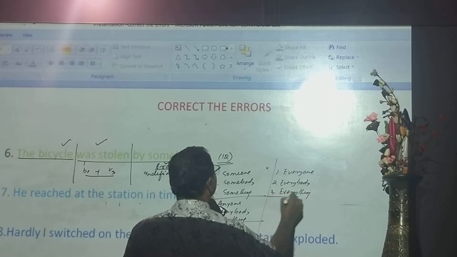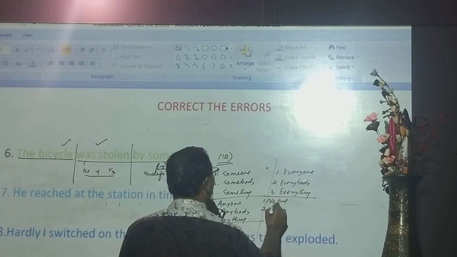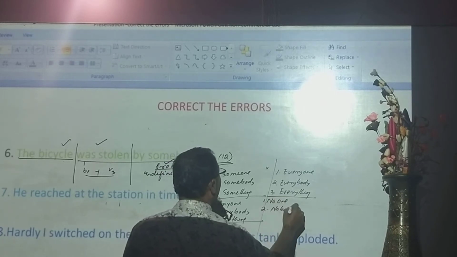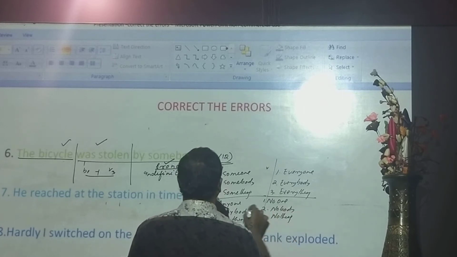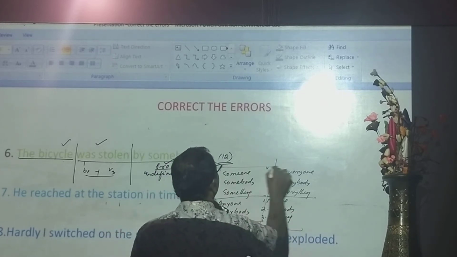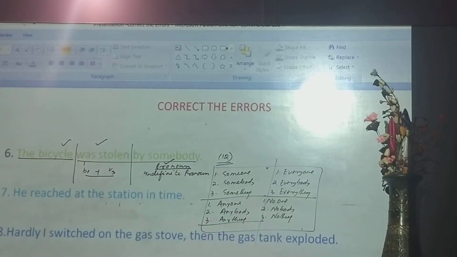The last one is no one, nobody, nothing. These 12 indefinite pronouns are not used as agent, by plus agent. They are not used as by plus agent. Okay?